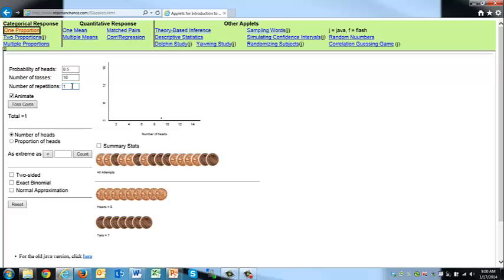For this, we're going to do many more repetitions. So I'm going to turn animation off and toss another set of 16 coins. What you'll see happen is another dot will show up on the dot plot. Now we have 10 heads out of 16. Every time I click the Toss Coins button, I've flipped another set of 16 coins, this time getting 6 heads. As I toss more and more sets of 16 coins, I begin to get a sense of the kinds of things that happen if Buzz is just guessing.